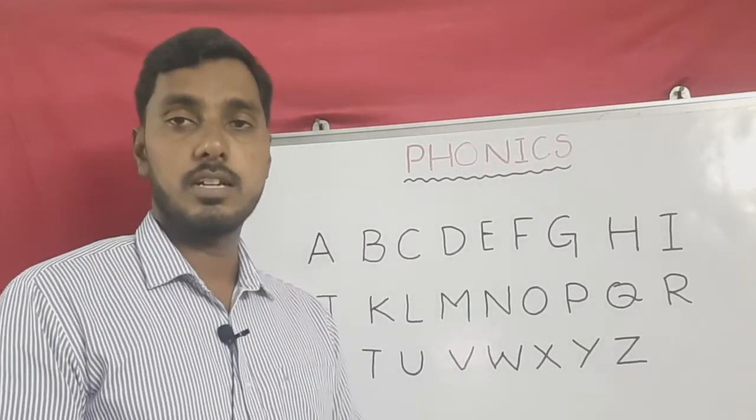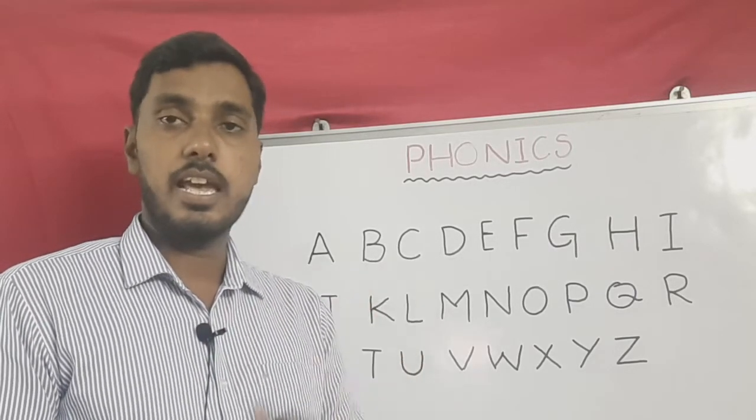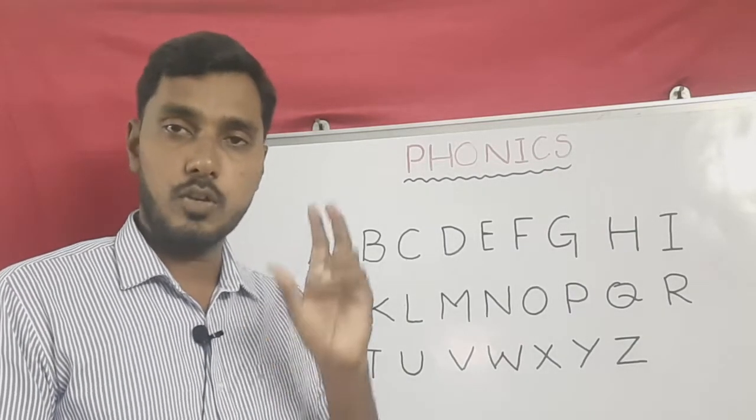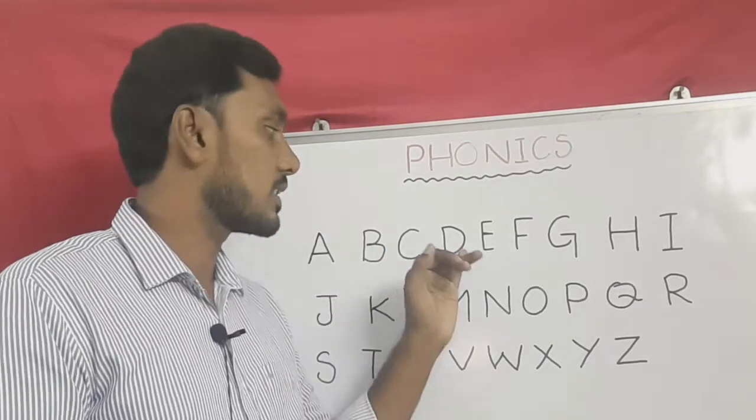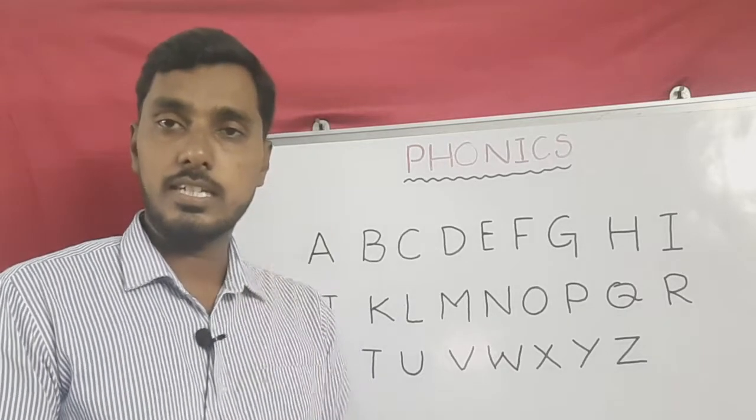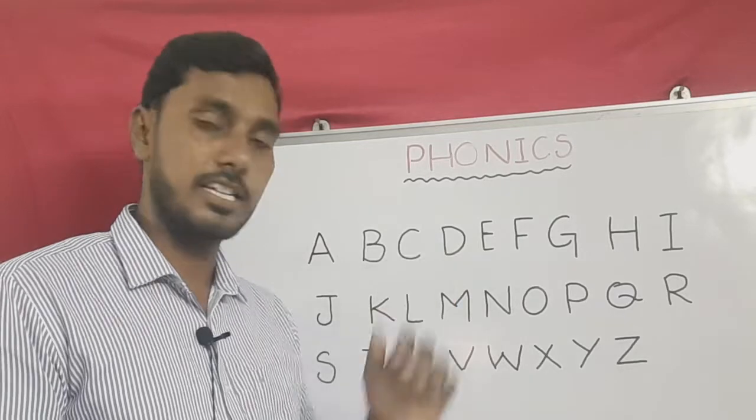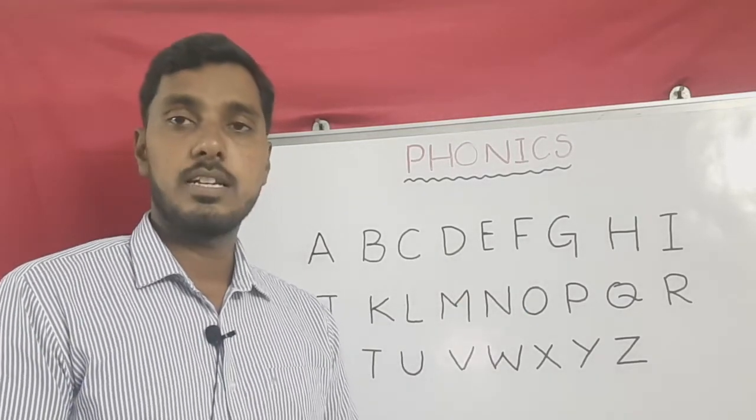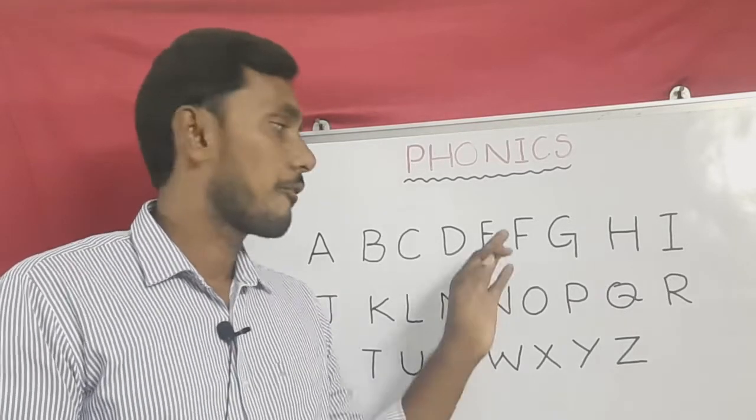Next one is E. E also has different sounds. E, with A sound, egg. So we know the egg. That is the A sound. And one more is E, eat. So we eat. So that sound comes as E. Eat and egg. And the next letter is F. This sound is fan.